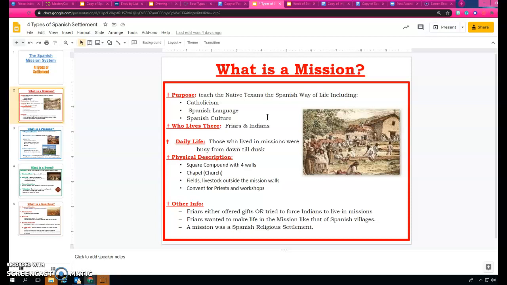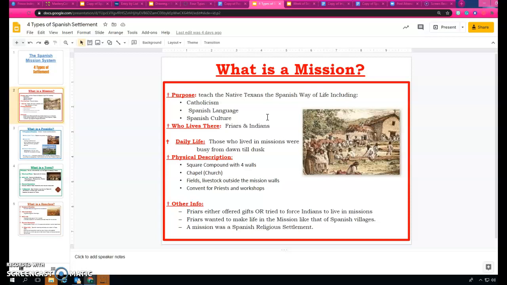So who lived in the mission? The friars and the Indians, the Native Americans. Their daily life, they were very busy. They worked. They would attend certain classes about Christianity and what that looked like, and then how they would live that out in their society. Physical description of the mission is a square compound with 4 walls. All of them had a chapel or a church.